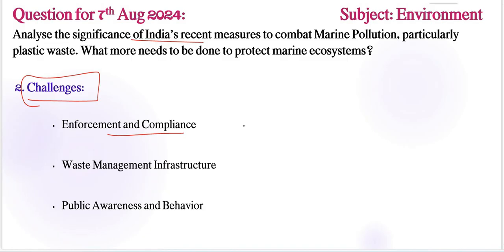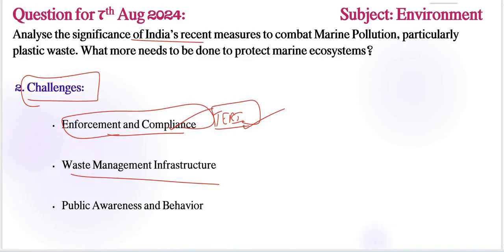A report by The Energy and Resources Institute highlights the uneven enforcement of plastic ban regulations across states, with compliance rates varying significantly. Very important report on plastic waste management, 2020. The lack of a unified enforcement strategy poses challenges to the nationwide effectiveness of these measures. Very, very important.